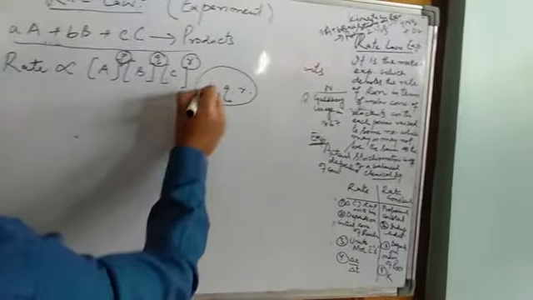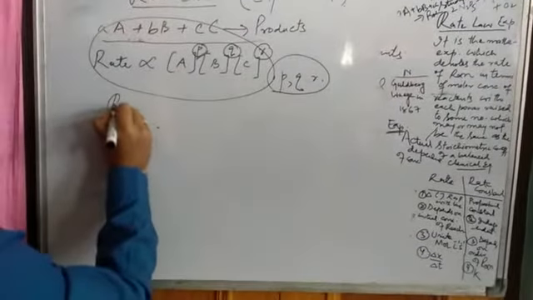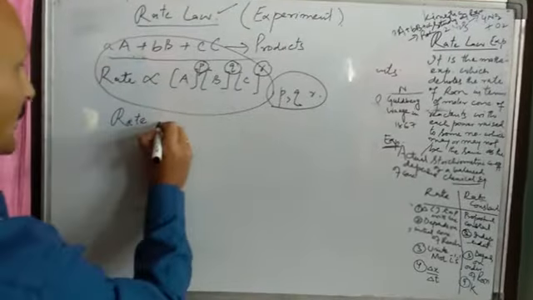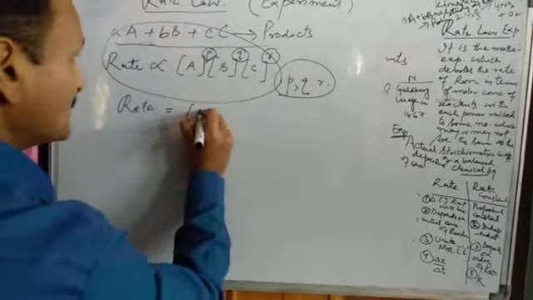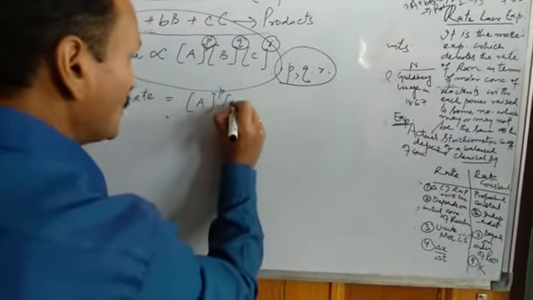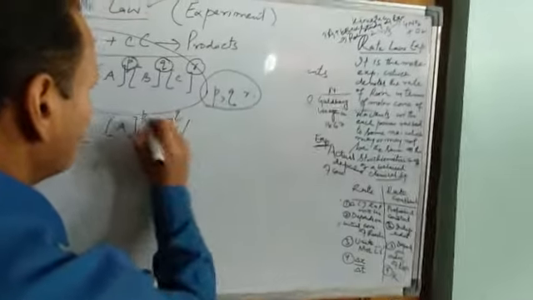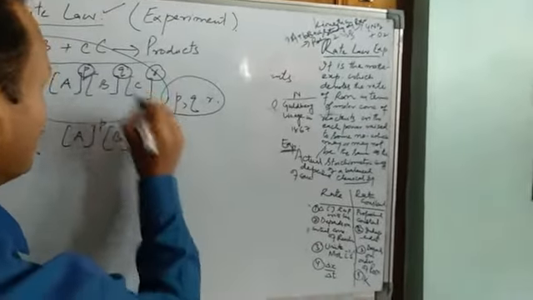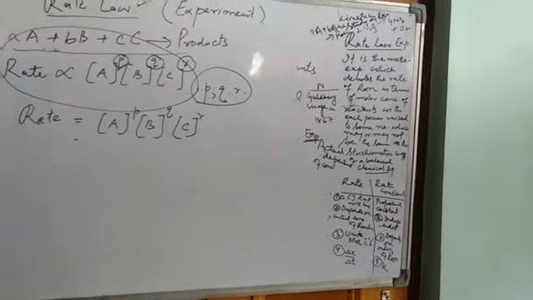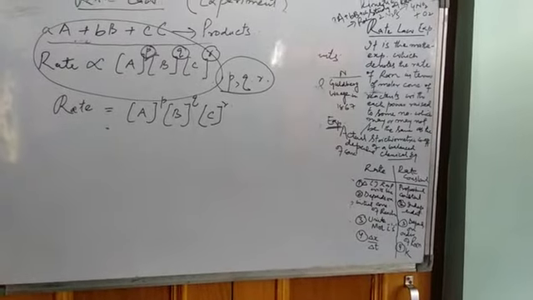So this law, if further solved, will give rate is equal to the molar concentration of A raised to power P into the molar concentration of B raised to power Q into the molar concentration of C raised to power R. So this is the rate according to the rate law expression.